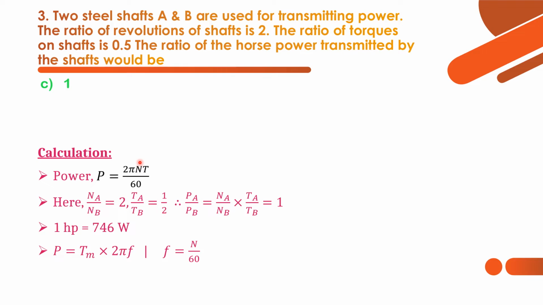So what is N? N is the revolutions in RPM. Then we have to divide it by 60, so that we can get the revolutions in RPS. Here T is torque. Now we have the following ratios, revolution ratio and torque ratio, and N and T are directly proportional to power. So that's why PA by PB equals NA by NB into TA by TB. We have NA by NB as 2 and TA by TB as 0.5. Then 2 into 1 by 2 equals 1. So therefore the power ratio is 1.